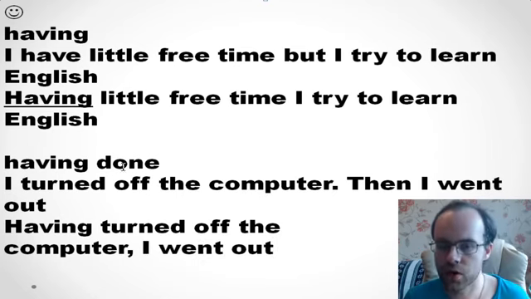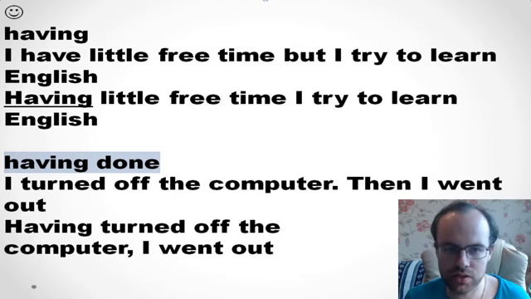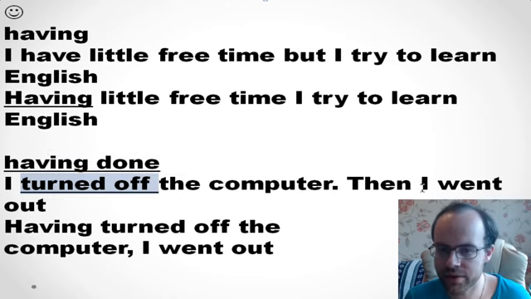So it's usually about two actions in the past, you see. I turned off the computer first, and then I went out. Or you can also hear this structure. Having turned off the computer means that first I turned off the computer and then I went out.